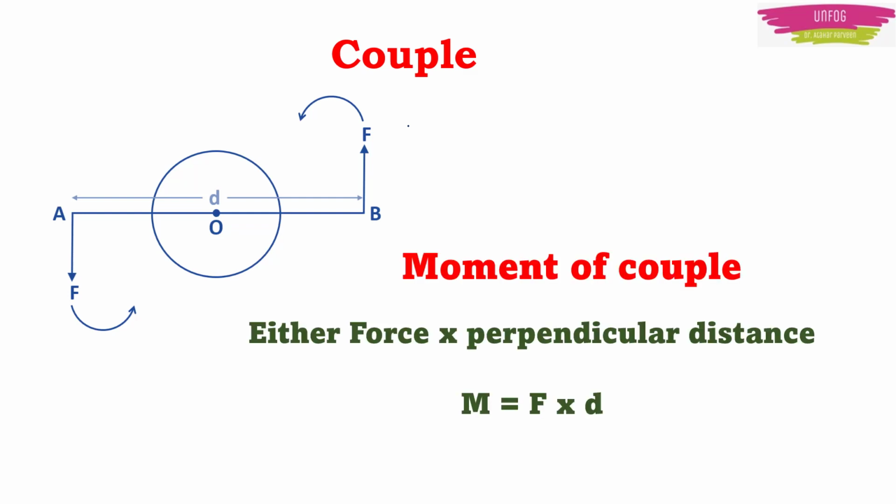And the moment of couple will be equal to product of either force and perpendicular distance between both forces. Moment of couple will be equal to force into AB. When we were talking about moment of force at end A, it was equal to force into OA. And if we talk about the moment of force at B, it will be equal to force into OB. But now we are talking about total moment of couple. So this will be equal to force into AB, or here it is small d.